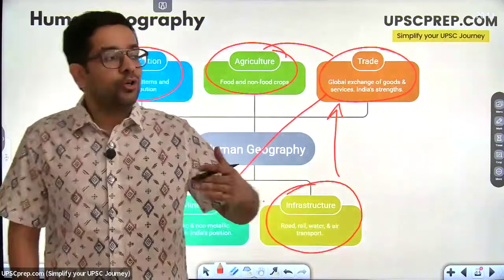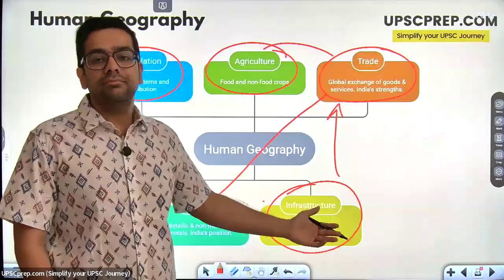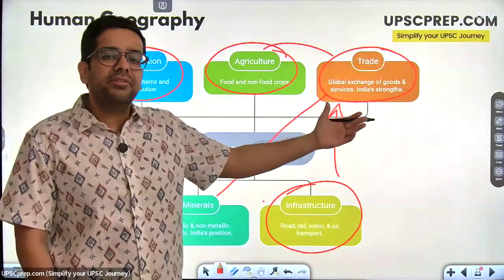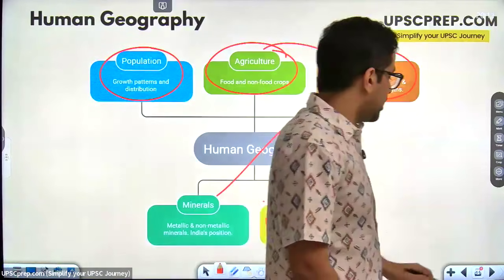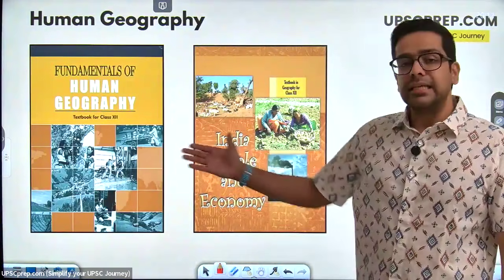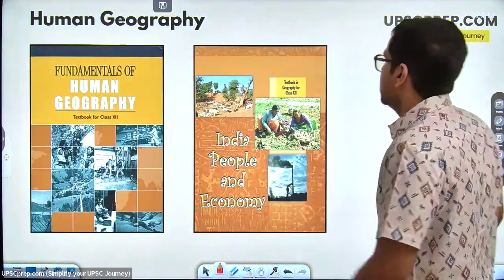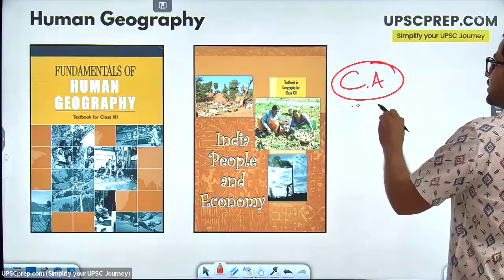How? That if I want to export something, I should be able to transport it. If I'm not able to transport it, I'm not going to be very competitive in trade either. So human geography again becomes an interconnected part. तो हमारे जो sources इसके लिए हैं, these are good sources for this, but with this you will have to naturally update along with current affairs.